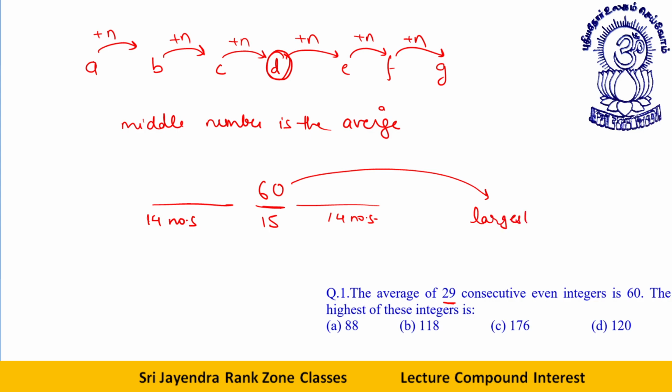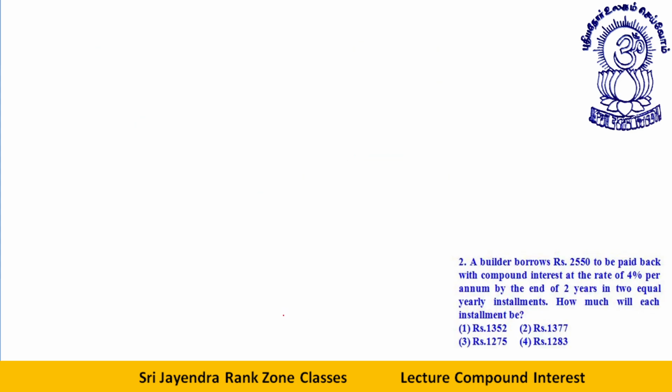These are consecutive even numbers, so there will be 14 more even numbers. So 14 into 2, that is 28, being added to 60. 60 plus 28 gives you 88. This is your answer.